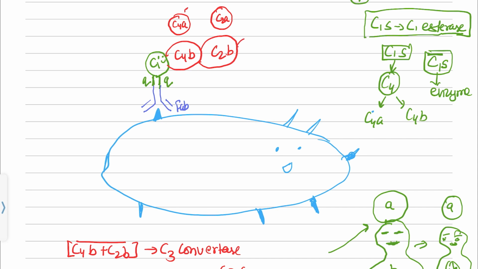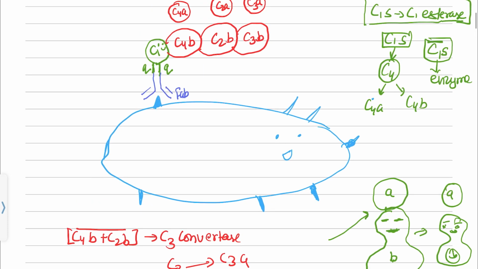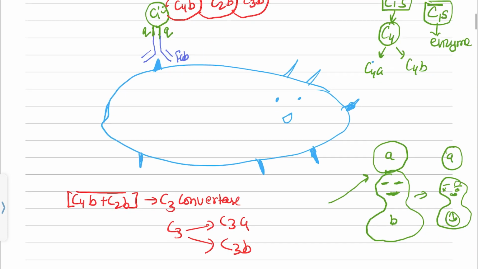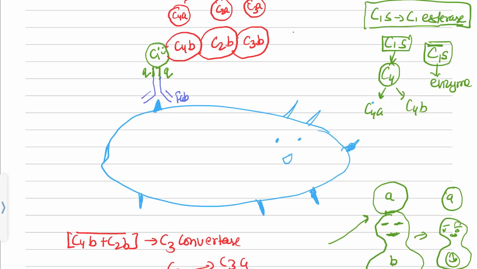So here comes the C3 protein, and it has been cleaved into C3a and C3b. Now another protein will come, and C4b, C2b and C3b together are called C5 convertase, because they will cleave the C5 into C5a and C5b. C5b and C5a.